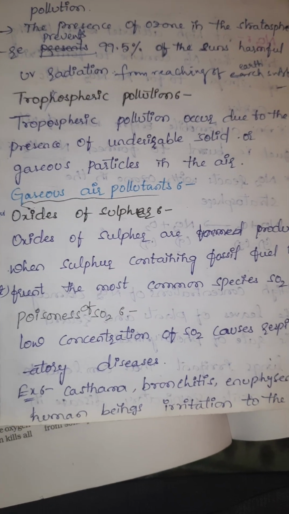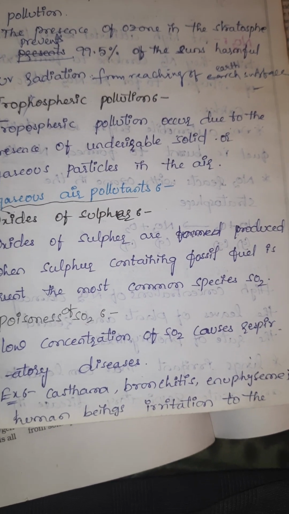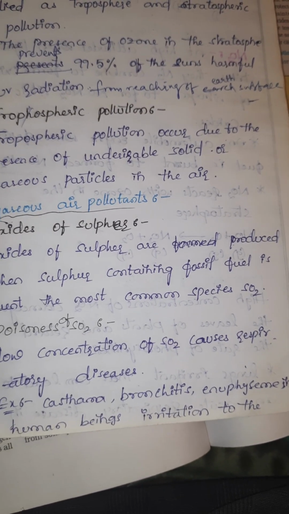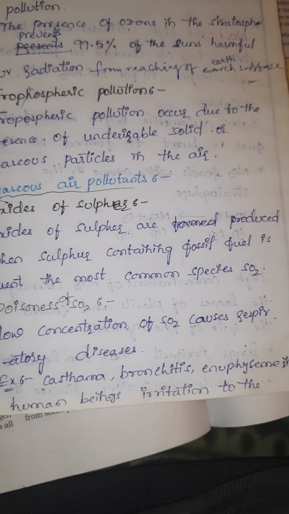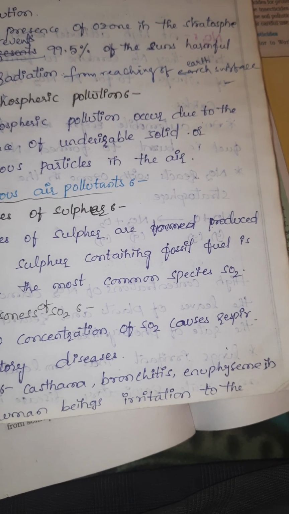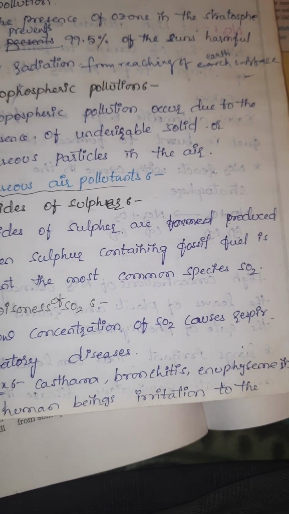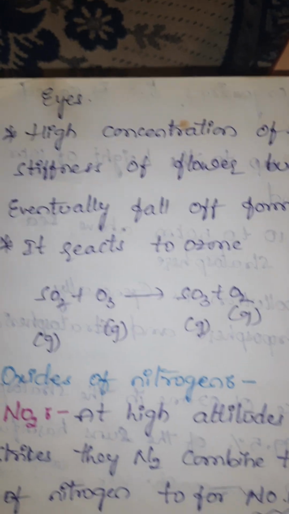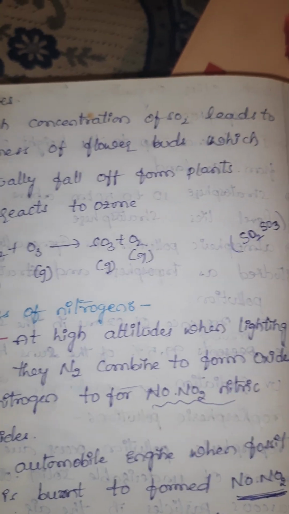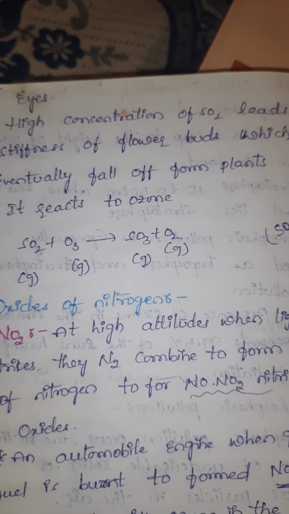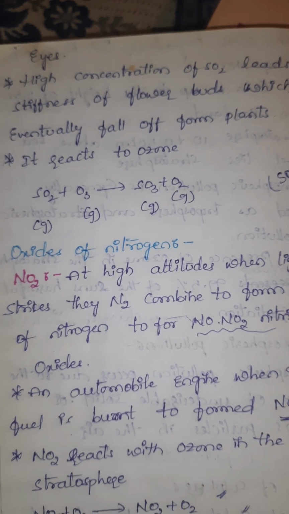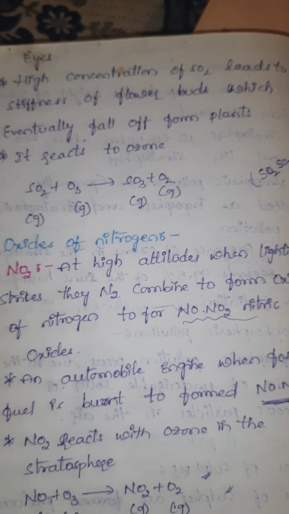Poisonous effects of SO2: low concentration of SO2 causes respiratory diseases, for example asthma, bronchitis, emphysema, and irritation to the eyes in human beings. High concentration of SO2 leads to stiffness of flower buds, which eventually fall off from the plants. SO2 reacts with ozone to form SO3 and O2.